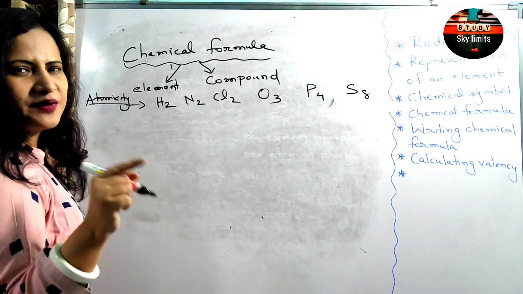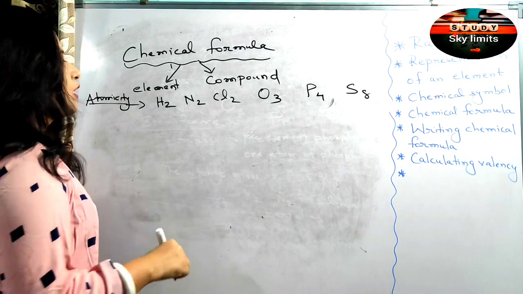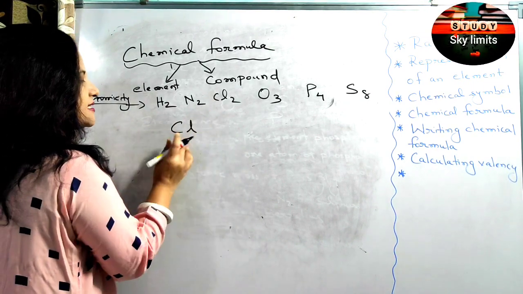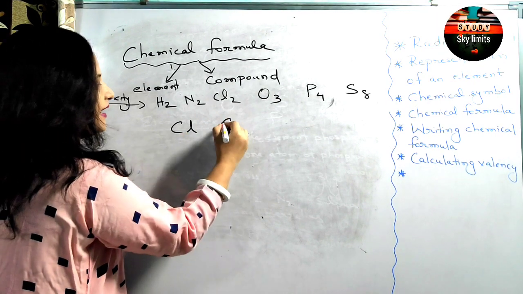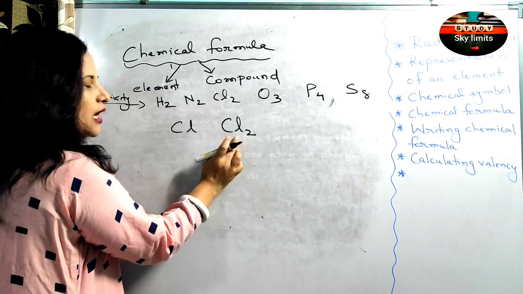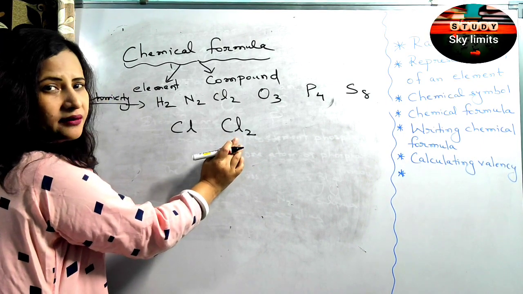The number of atoms present in one molecule of an element is called its atomicity. So when I write Cl, simply Cl is one atom of chlorine. But when I write Cl2, it represents what? One molecule of chlorine.